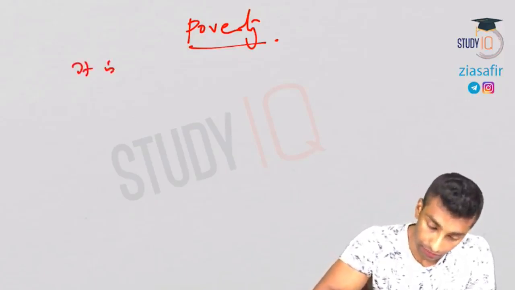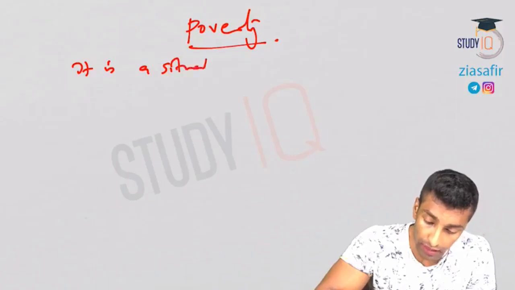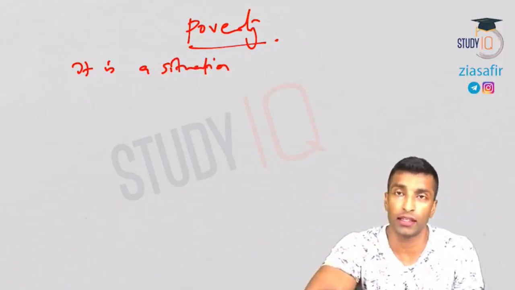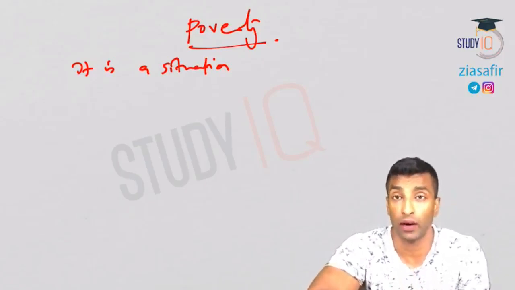See, poverty is nothing but deprivation from basic amenities. We have already discussed it many times, so I'm just writing it down directly.